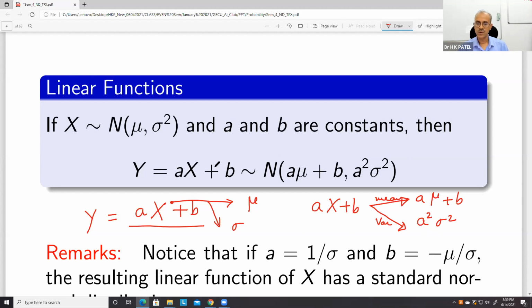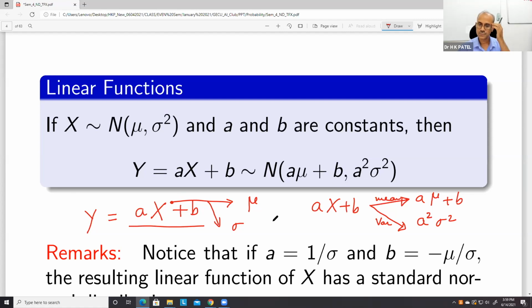This is the variance, and this is the mean. Therefore, we can say that this function is equivalent to a normal distribution whose mean is a mu plus b and variance is a square sigma square.